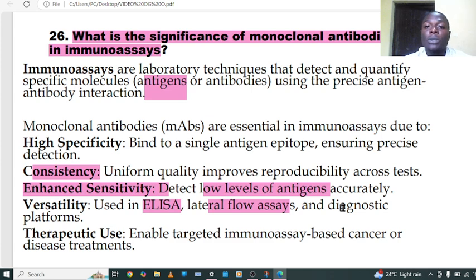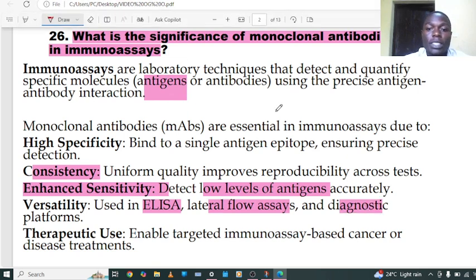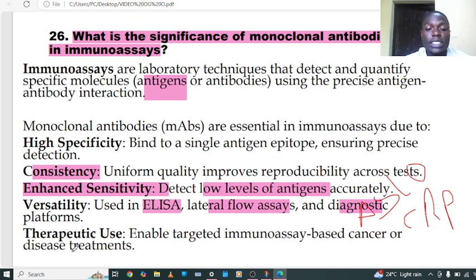So you are understanding that this monoclonal antibody is very important, because we can use it in the CRP test. We can use this one in the ASO test, where we are going to check agglutination. They are also used in therapeutic use, enabling targeted treatment of cancer and other diseases.